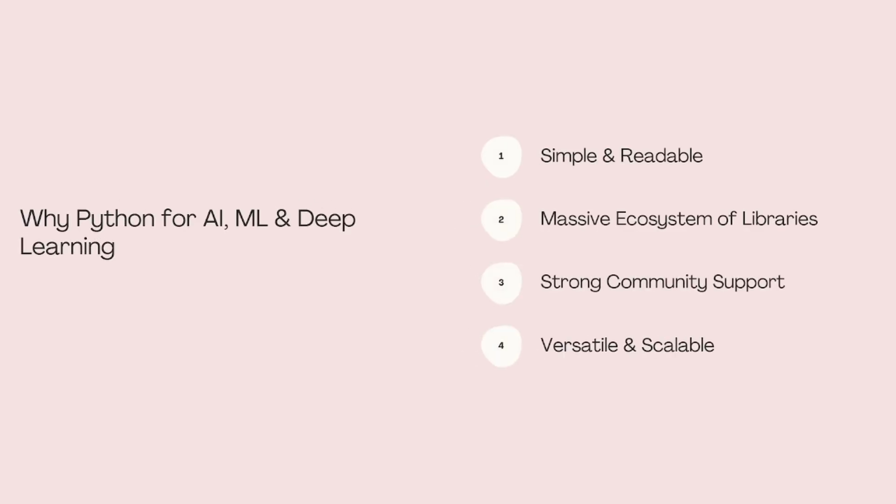Python has a rich ecosystem of libraries and tools tailored for data science and AI. Let me name a few game changers you'll be using in this series. NumPy for mathematical operations and multi-dimensional arrays. Pandas for handling and cleaning data like a pro. Matplotlib and Seaborn for data visualization. Scikit-learn for training classic ML models. TensorFlow and PyTorch for building deep neural networks. These libraries are battle-tested by companies like Google, Meta, Netflix, and OpenAI.